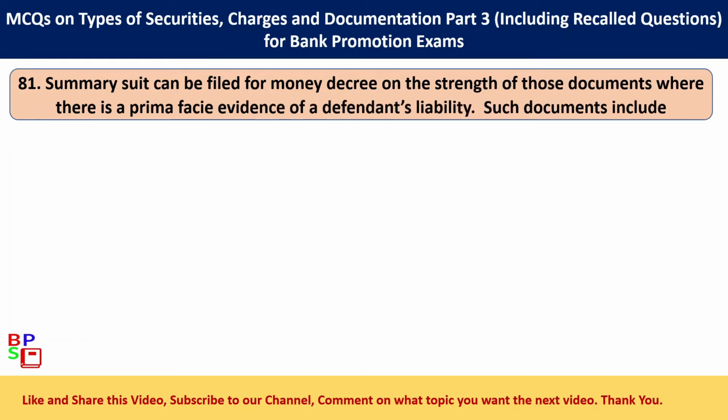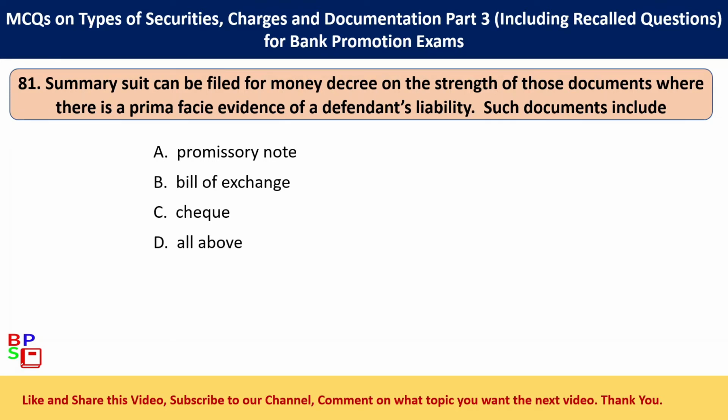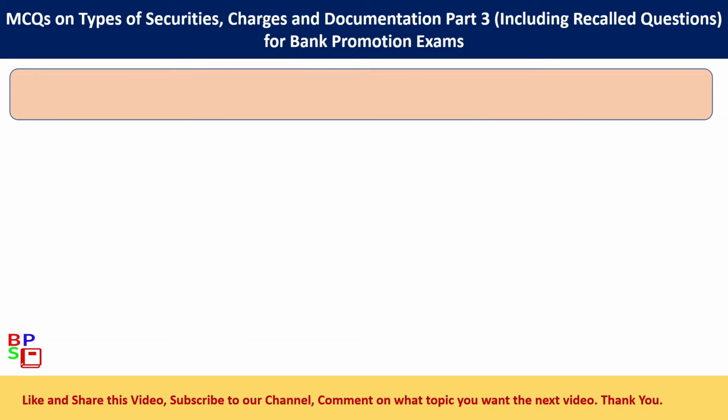81. Summary suit can be filed for money decree on the strength of those documents where there is a prima facie evidence of a defendant's liability. Such documents include Option A. Promissory note. Option B, bill of exchange. Option C, check. Option D, all above. The correct answer is option D, all above.